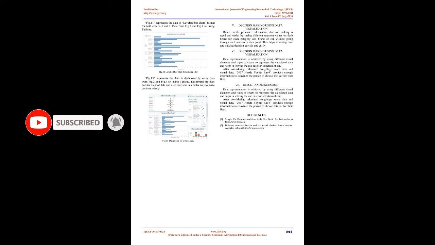7. Result and discussion. Data representation is achieved by using different visual elements and types of charts to represent the calculated data and helps in solving the use case for selection of car. After considering calculated weightage score data and visual data, the 2017 Honda Toyota RAV4 provides enough information to convince the person to choose this car for their fleet.